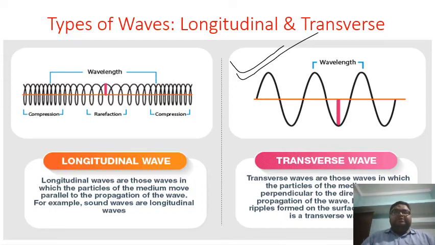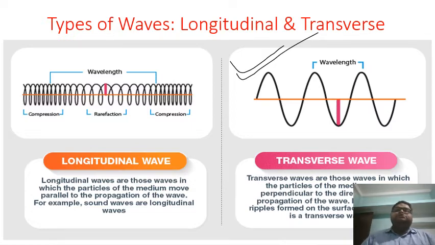We call them transverse waves. And why do we call them transverse waves? Because the source moves in a direction perpendicular to the movement of the particles. Okay, students. So transverse waves are those waves in which the particles of the medium move perpendicular to the direction of the propagation of the wave.